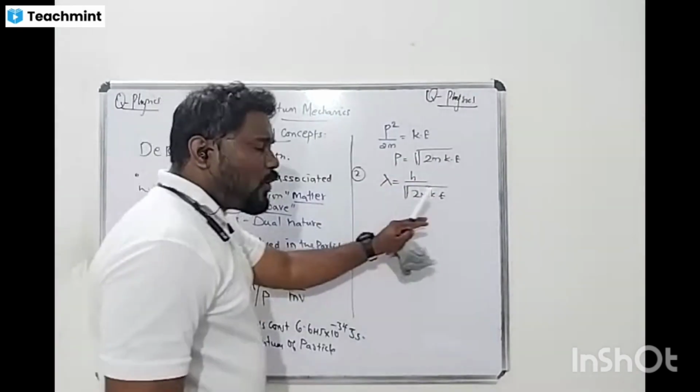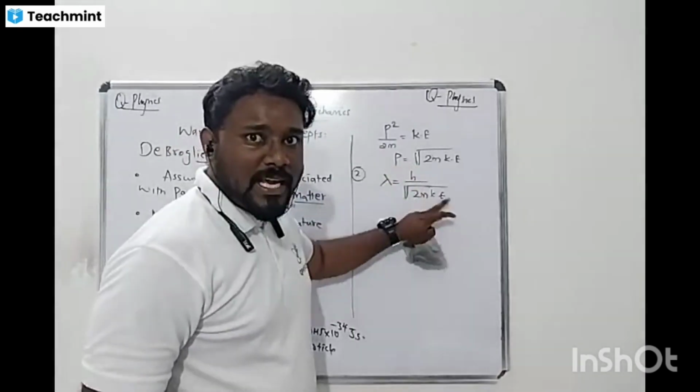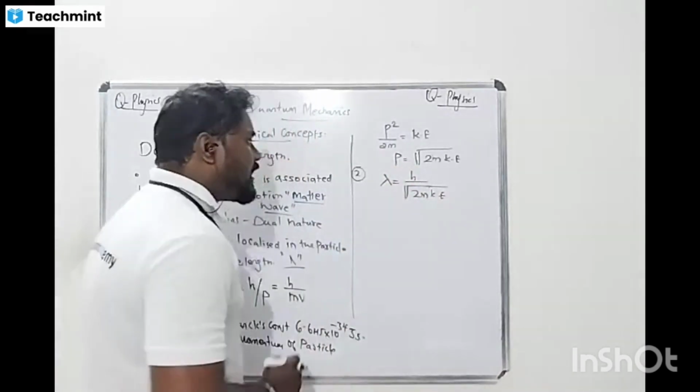Okay. Now, what is the formula? Lambda is equal to h by p. Then lambda is equal to h divided by root of 2m times the kinetic energy of the particle.